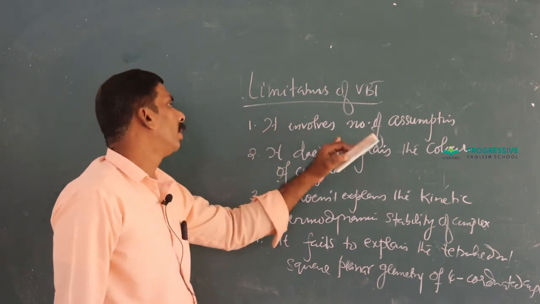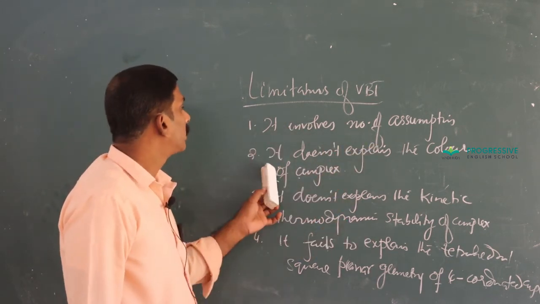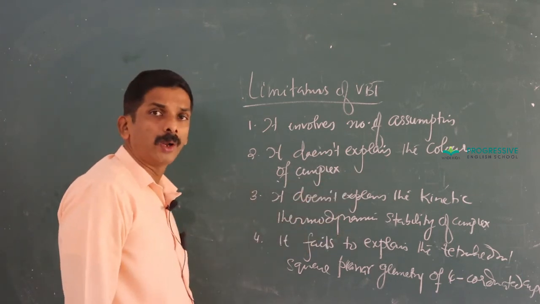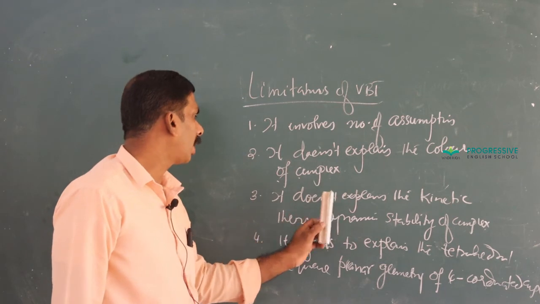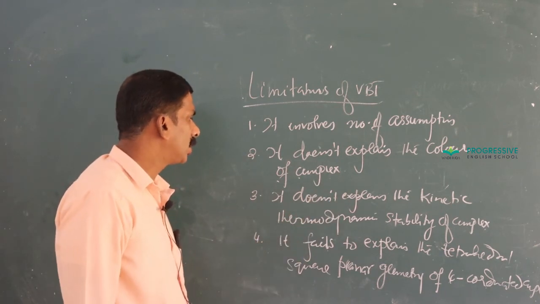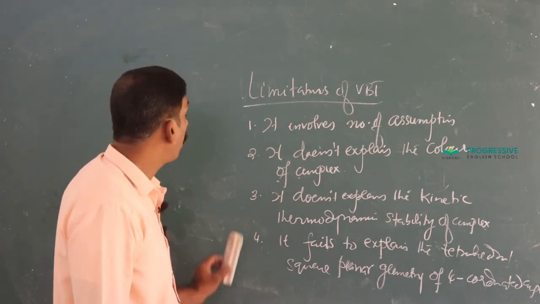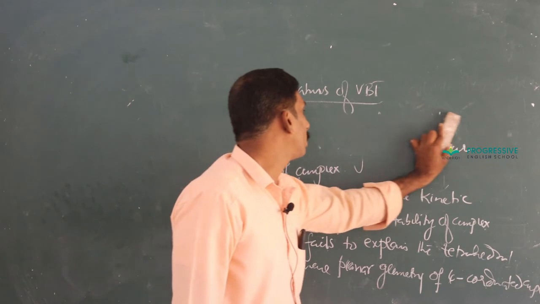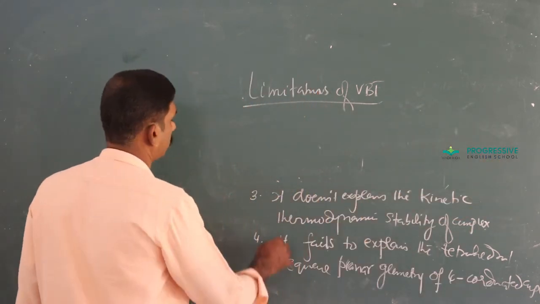That is, it involves a number of assumptions. It does not explain the color formed by coordination compounds. It does not explain the kinetic as well as thermodynamic stability of complexes. It fails to explain the actual geometry, whether it is tetrahedral or square planar, for a 4-coordinated complex.